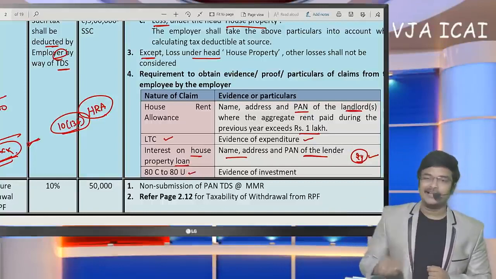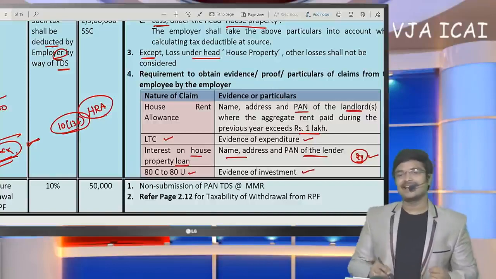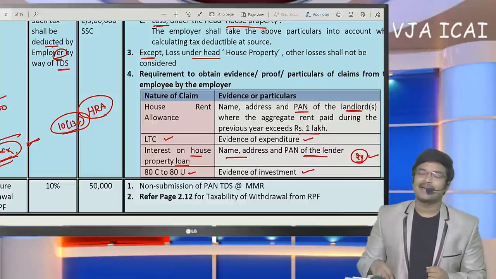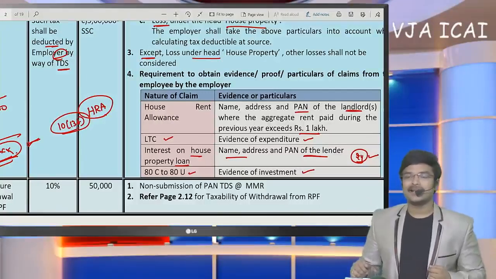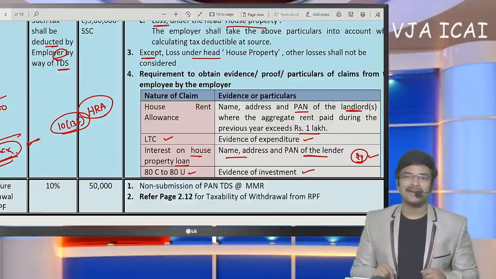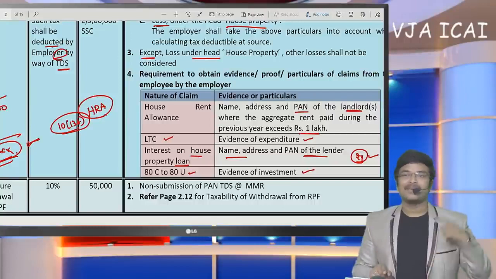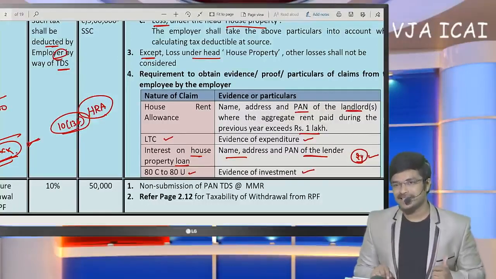And under 80C to 80U, if they are going to claim any deductions, the employee must submit evidence of investment, LIC, tuition fee, such evidence to the employer. While computing the total income, the employer considers the evidence submitted by the employee, and the employee's tax payable will be computed by the employer. Such employer is going to deduct TDS based on that.